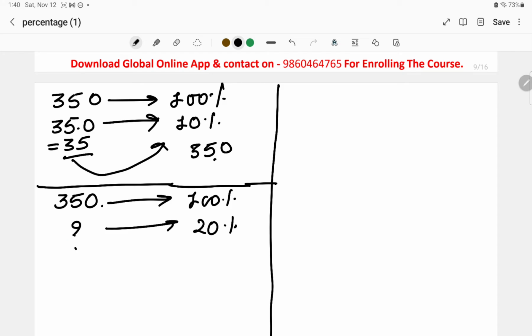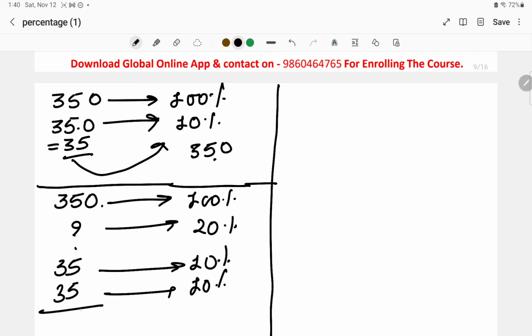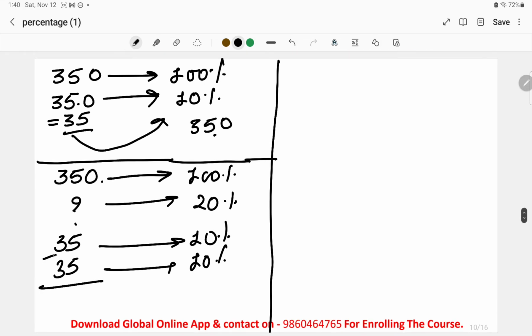What you will do is find the 10% first. The 10% is equivalent to 35 rupees, right? We know this. Now what we can do is find again the 10%, 35 rupees. So we can simply add both 10% values and we'll get the 20%, which is equivalent to 70 rupees. Okay, so 20% of 350 rupees is nothing but 70 rupees.